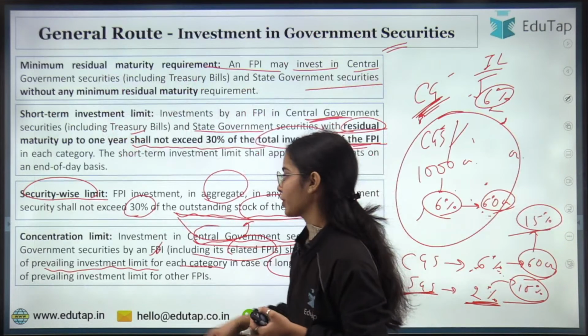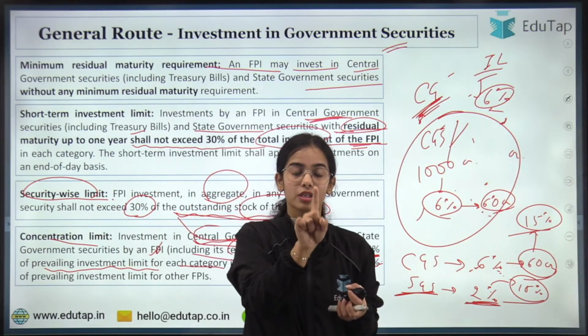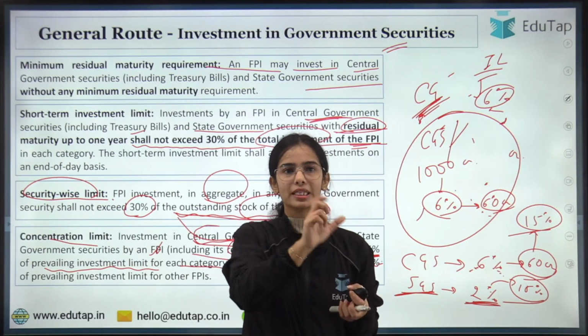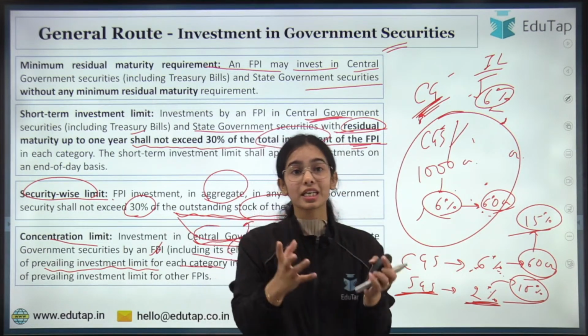Any confusion here? So this is the concentration limit. Security-wise limit is that for a single government security, more than 30% should not be invested by foreign portfolio investors. Concentration limit.